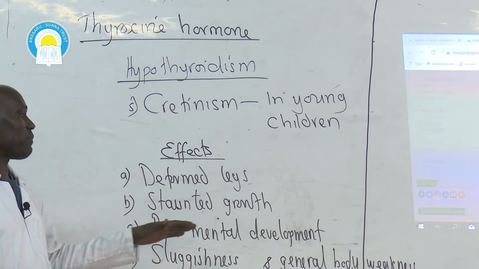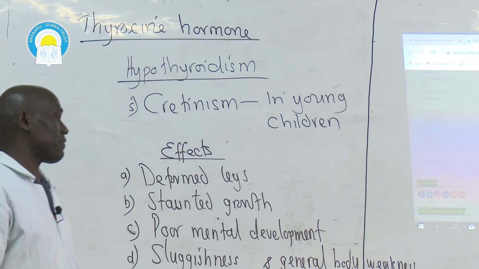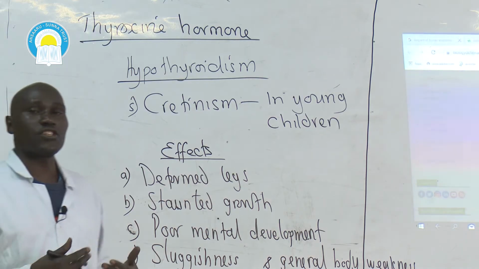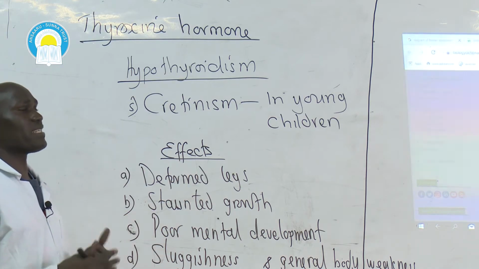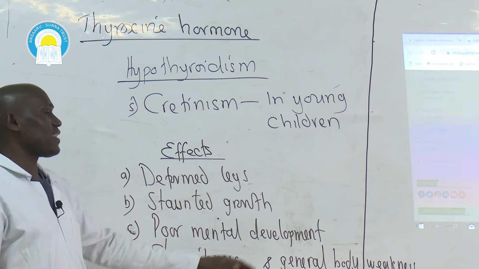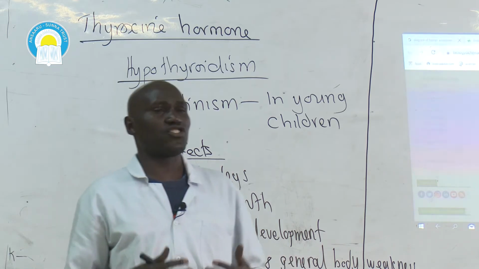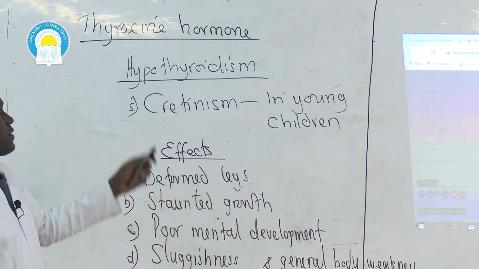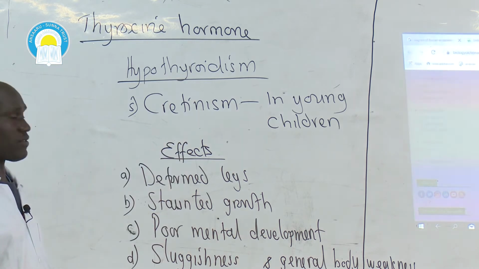The child will be mentally retarded because the brain will not be properly developed. The child will be sluggish in terms of activities and in reasoning. Then the child will suffer from general body weakness. So, cretinism, as we've said, only happens in young children.